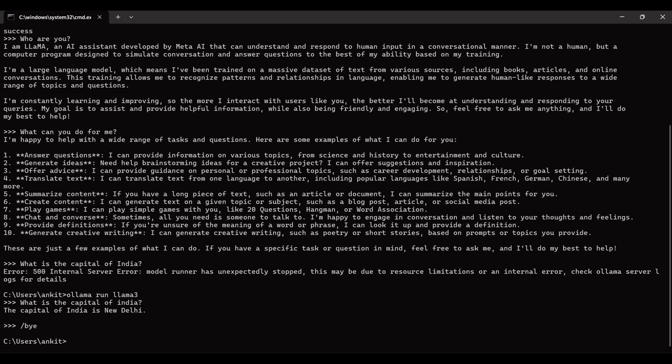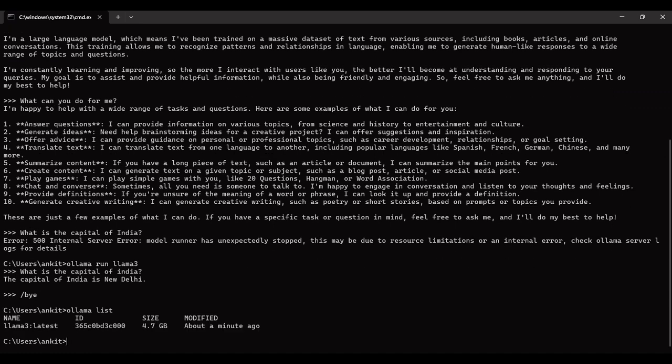Now let us see which LLMs are installed with Ollama on this laptop. For that, we need to run the ollama list command. We can see that it only has Llama 3. Let us now try to install Mistral on this laptop.